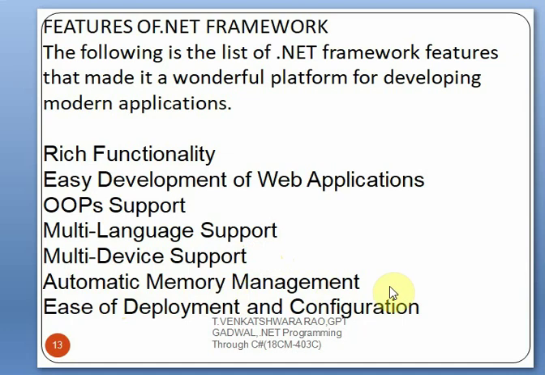And the next one is automatic memory management. This is done by the CLI, that is, by using the garbage collector. And the next one is easy deployment and configuration. That is, the applications can be installed on the client machines, and those can be easily accessed by the client or end users. So these are the features of .NET framework.